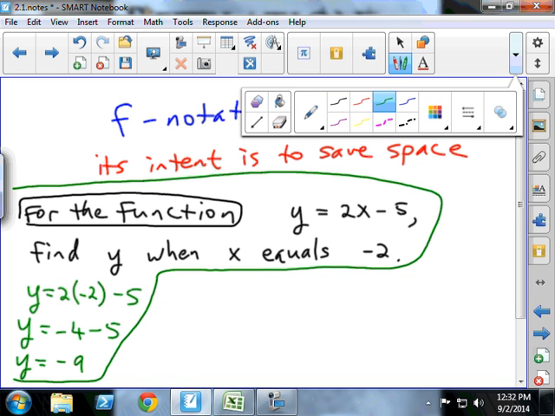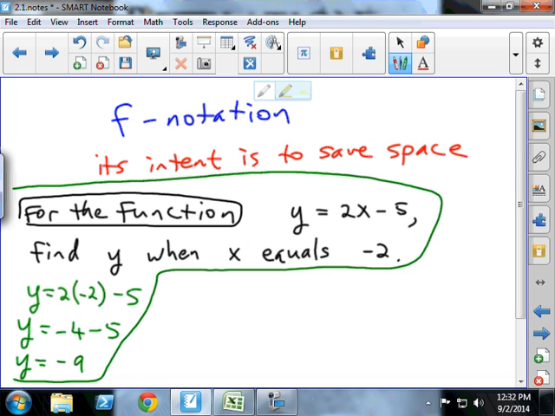Instead of saying "for the function," all we're going to do is write: for f of x equals 2x minus 5. The fact that we're using F notation implies that it's a function. So for this function, f of x equals 2x minus 5.